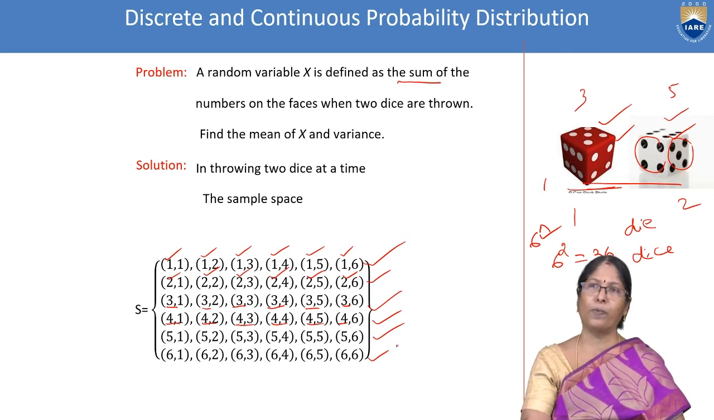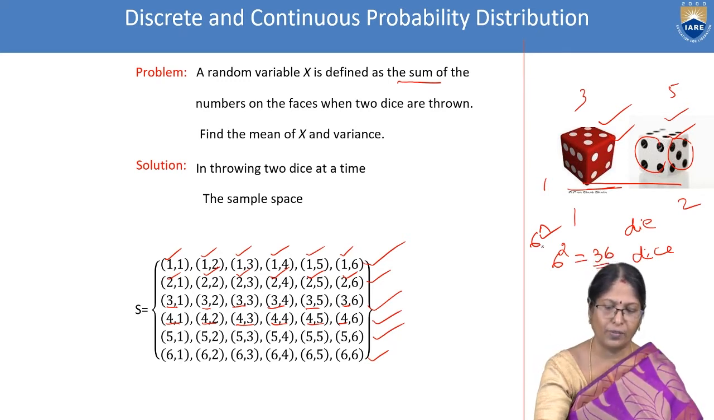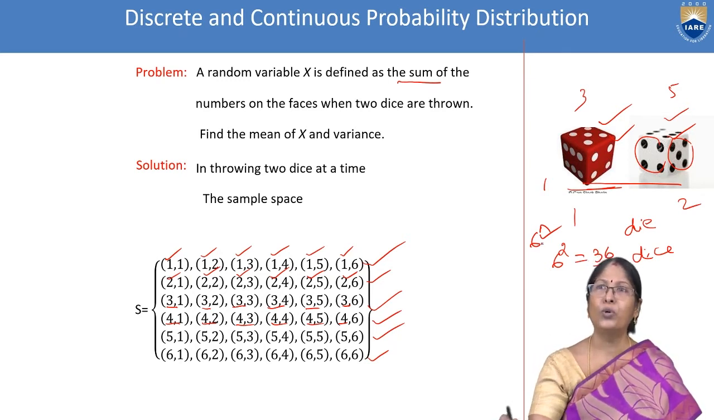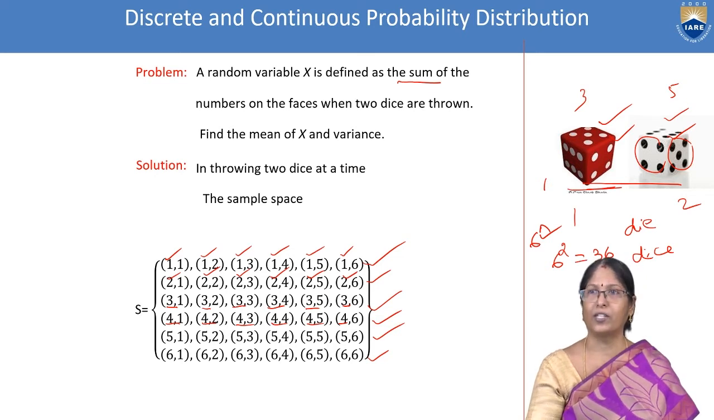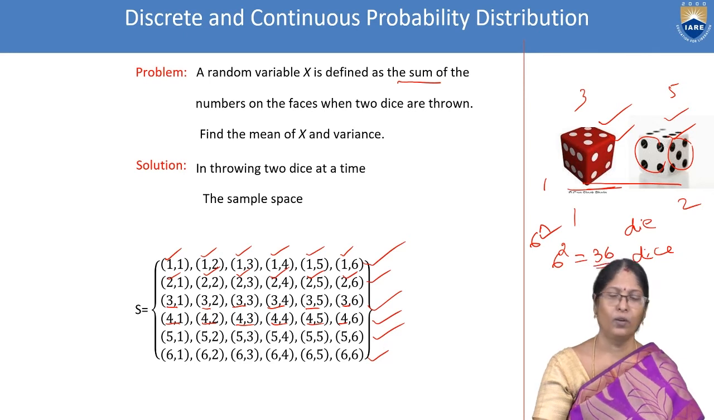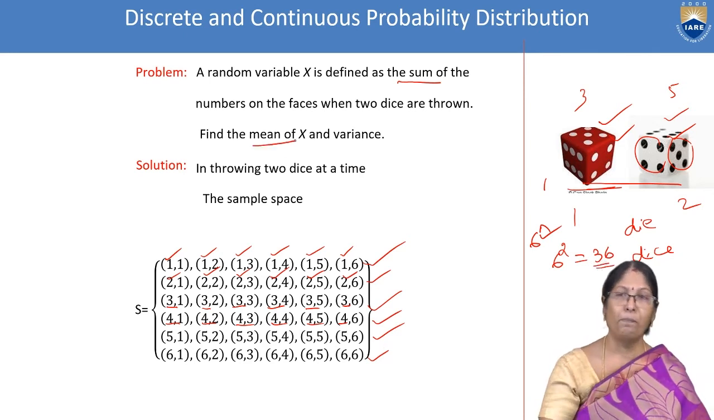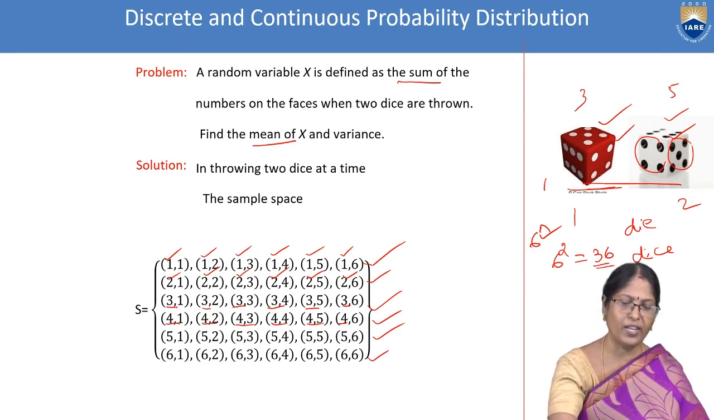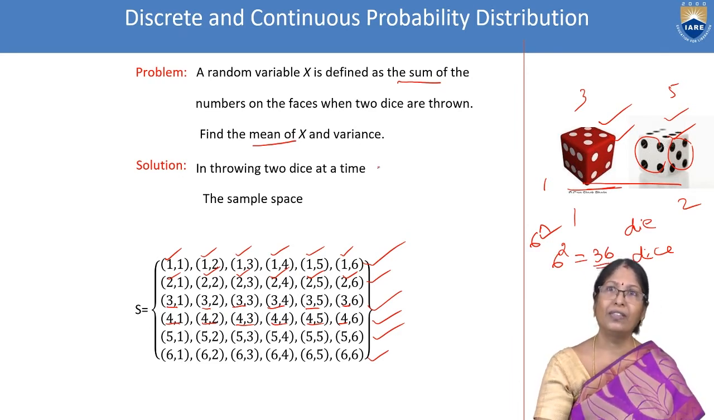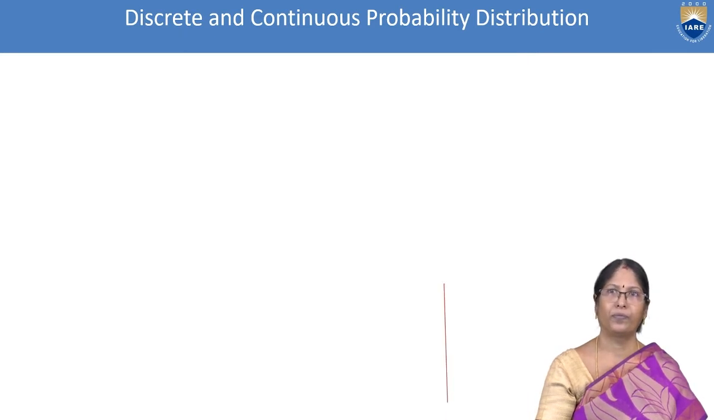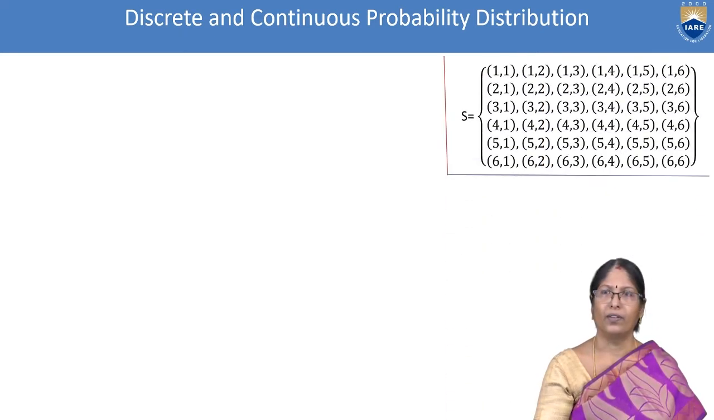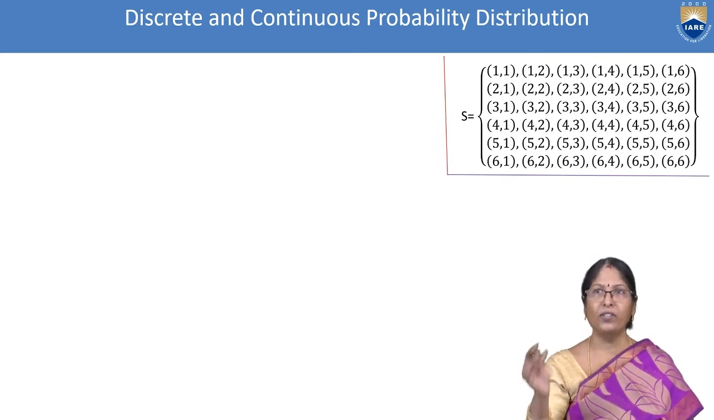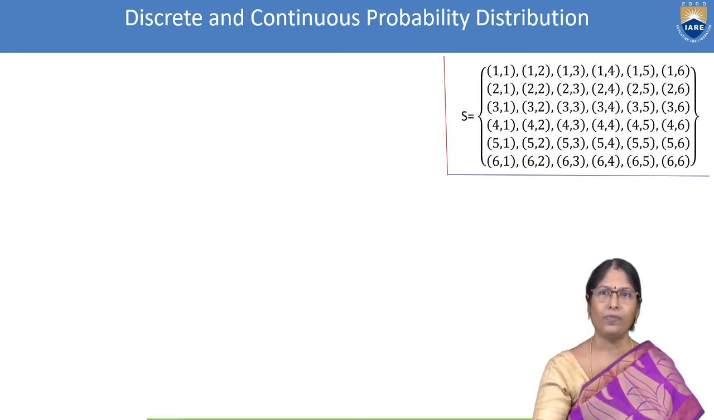So 36 possibilities satisfying this formula because we have 2 dice. 36 possibilities, sample space also very ready now. What are they asking us? Mean and variance. Mean formula we know it. Variance formula also we know it. That we have to substitute. Yeah, it is kept all the sample space to do the problem.